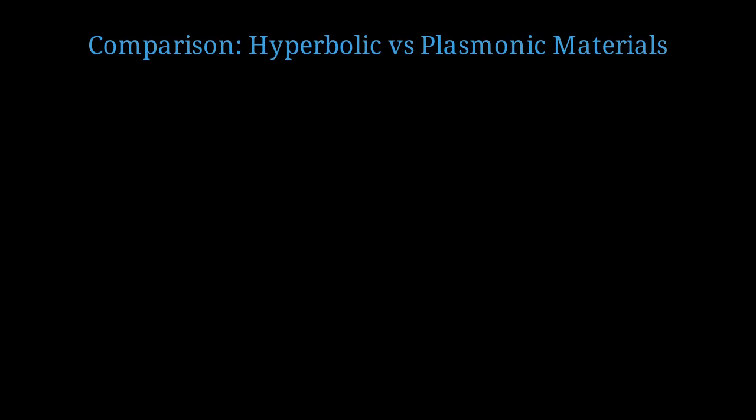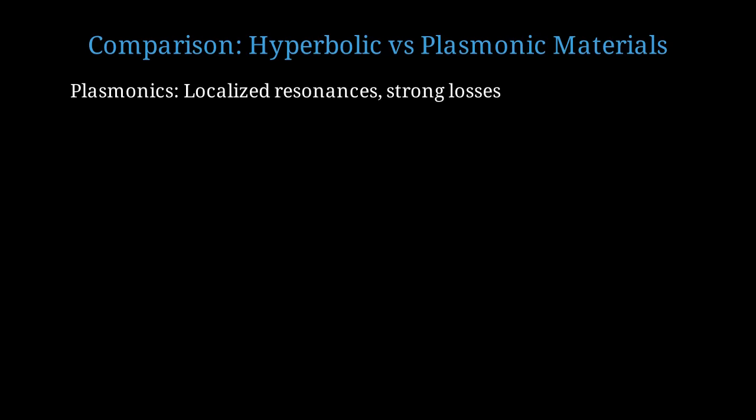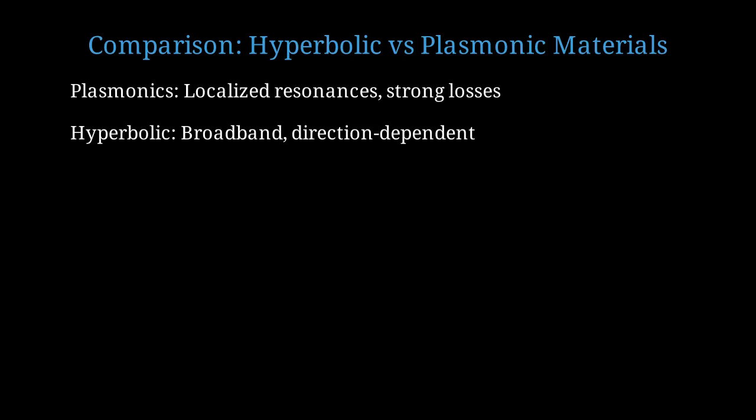How do hyperbolic metamaterials compare to traditional plasmonic structures? Let's contrast their properties. Traditional plasmonic nanostructures support localized surface plasmon resonances with strong field enhancement, but suffer from high losses and narrow bandwidth. Hyperbolic metamaterials provide broadband operation over the entire hyperbolic frequency range and direction-dependent properties that are difficult to achieve with plasmonics alone. Hybrid approaches combining plasmonic resonances with hyperbolic dispersion can achieve even stronger enhancement. The plasmonic resonance couples efficiently to the high K modes of the hyperbolic medium.